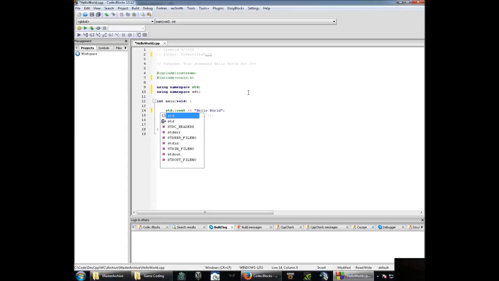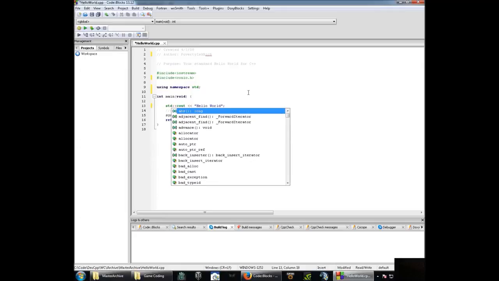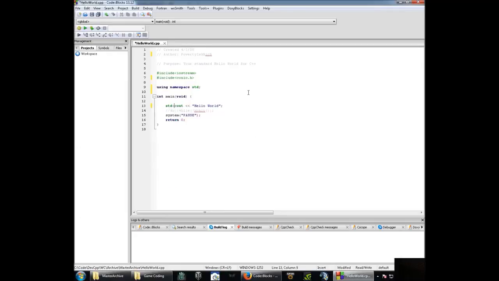So std stands for standard. With it already declared, you don't have to put the std. You don't have to do this. That saves you 5 keystrokes. It's useful when you use millions of them. And this, system pause it, and we always return an integer.